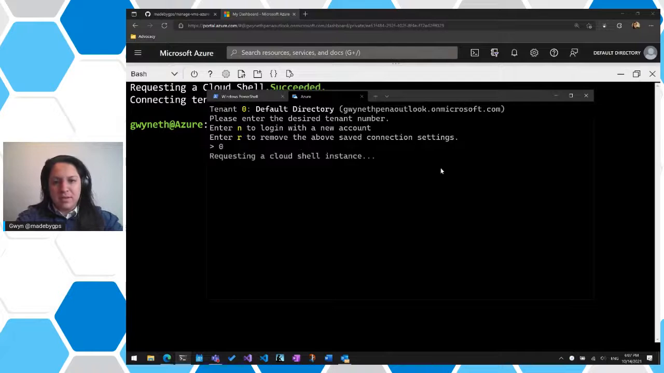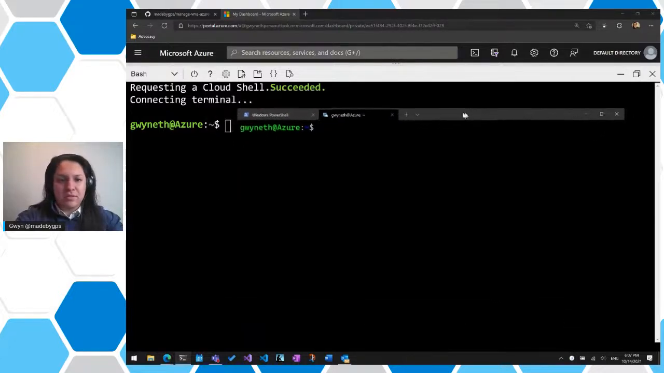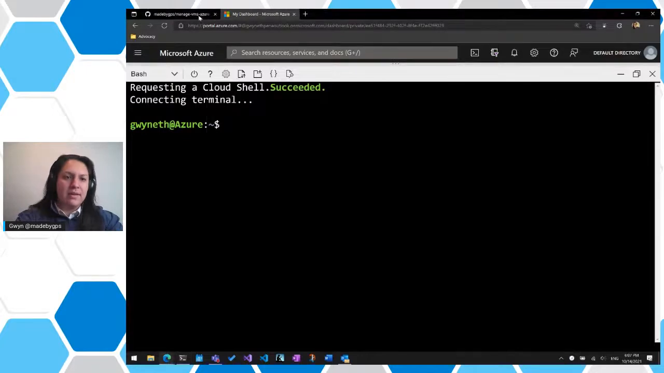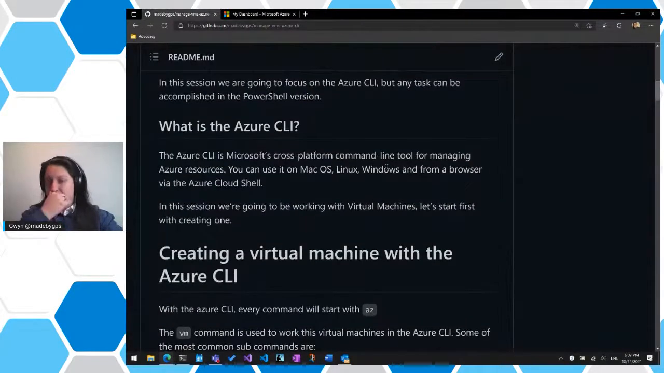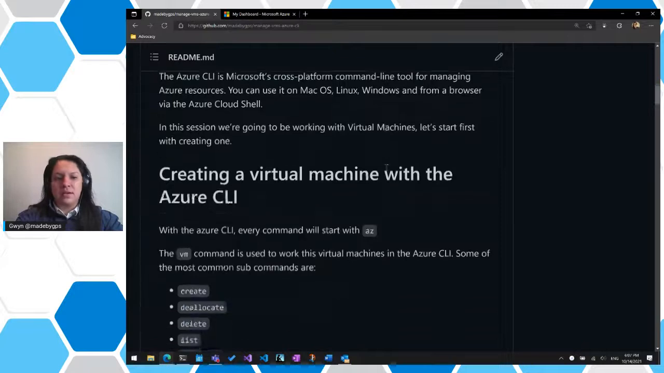I have to set my tenant there. Oh, we see? It looks pretty similar, right? But this is local versus done in the browser. And you have this option to do it on macOS, Linux, all those kinds of things. So in this particular session, we're going to be focusing on the virtual machine command, that would be VM. So let's start with doing something like creating a VM, right?